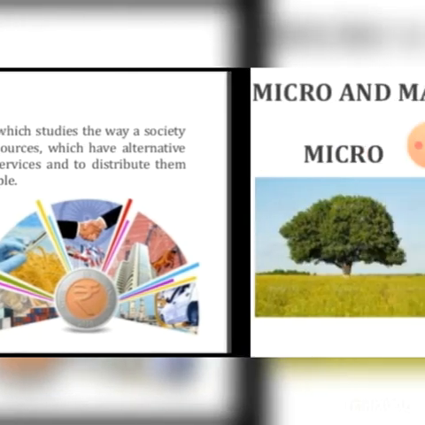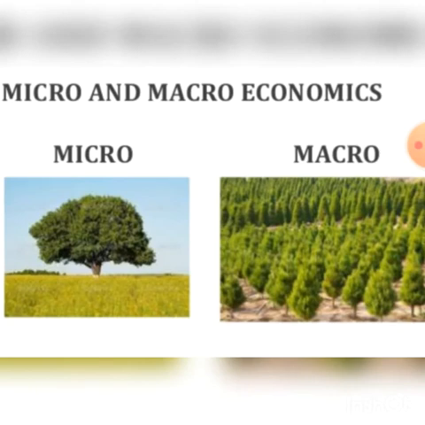Next, let me distinguish between micro and macroeconomics. Here in this picture you can see microeconomics and macroeconomics. In microeconomics you can see a tree, but in macroeconomics you can see several trees.